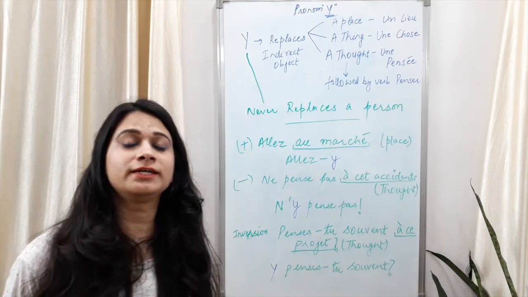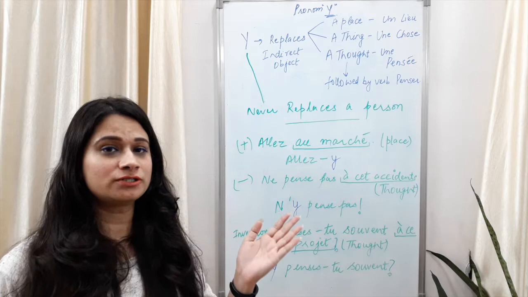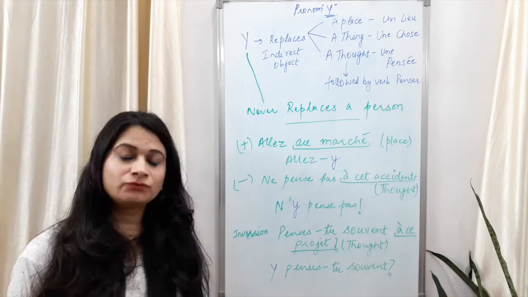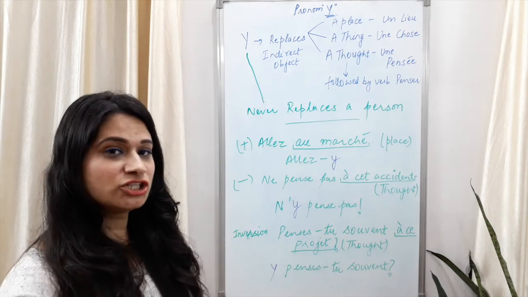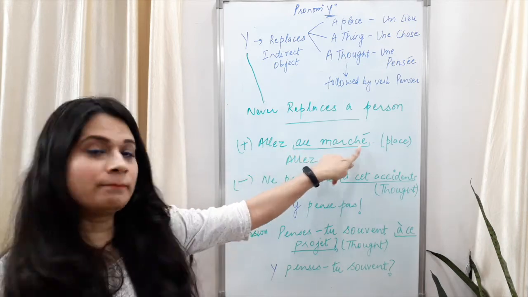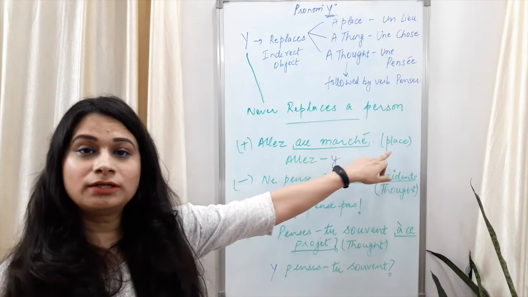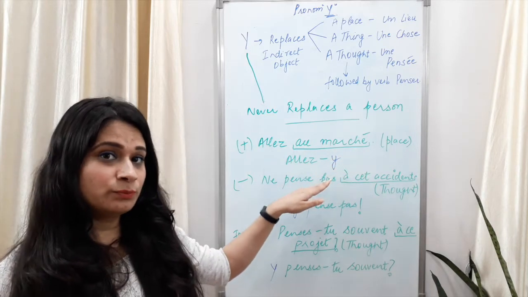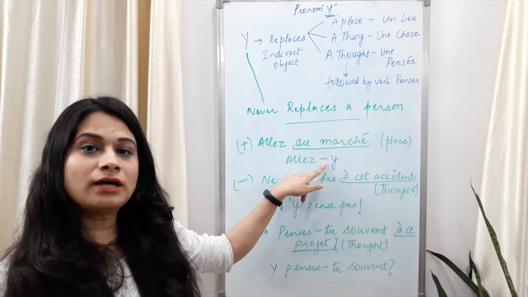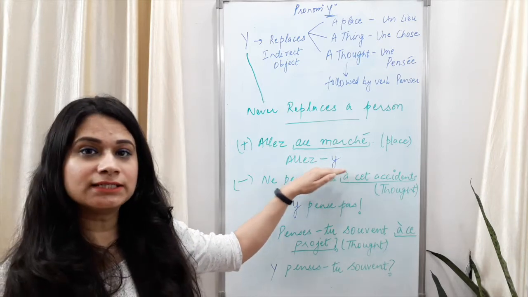What is inversion? In inversion, your verb comes first and then the subject follows. What is imperative? Imperative is to give orders or suggestions to someone. Aller au marché. Au marché is what? A place, a shopping place. We are going to replace au marché with pronoun y using a hyphen. Aller, Z. Allez, Z.